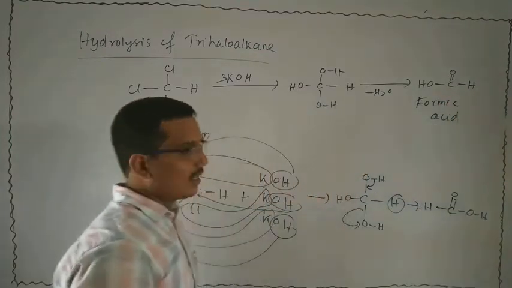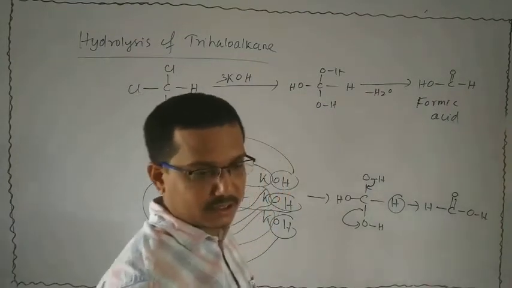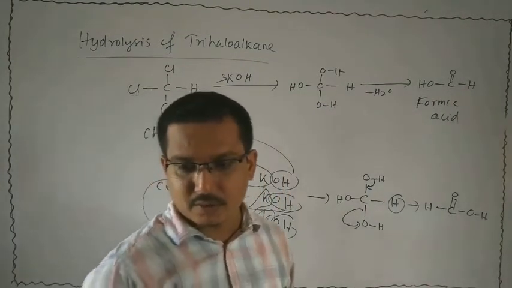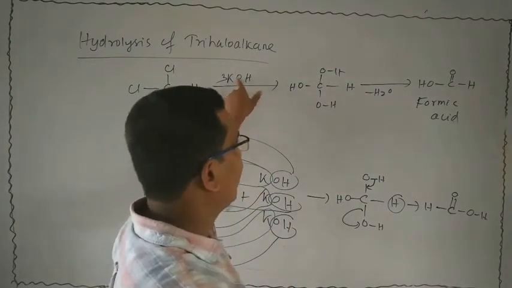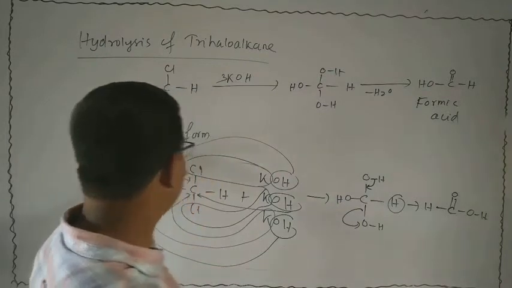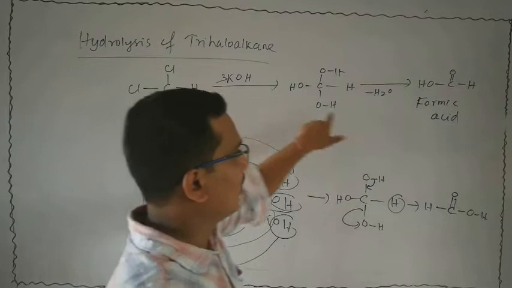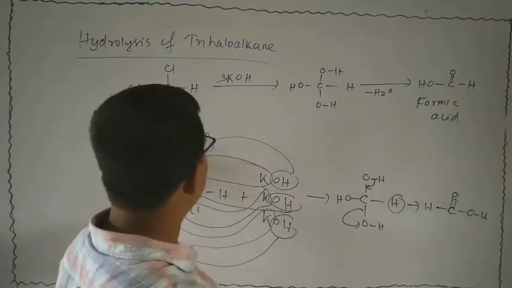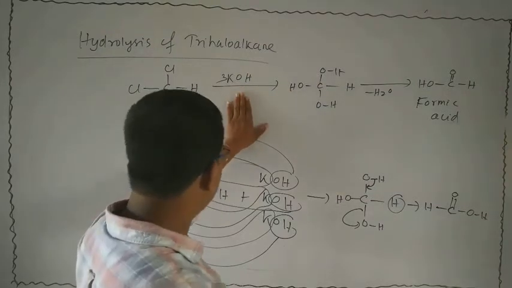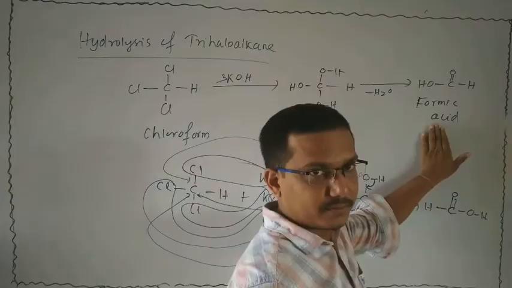So we can write the statement: when chloroform undergoes hydrolysis, it is basically alkali hydrolysis because alkali is present. When chloroform undergoes hydrolysis by an alkali, then formic acid, a carboxylic acid, is formed.